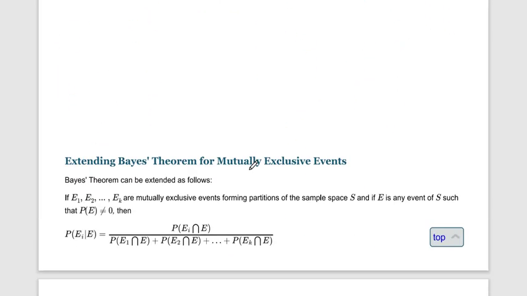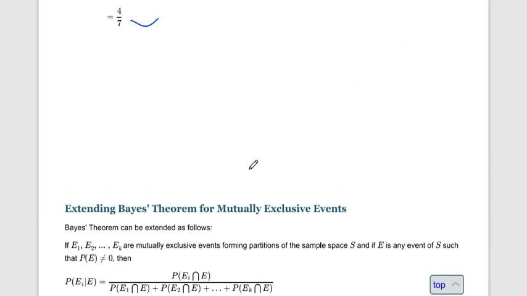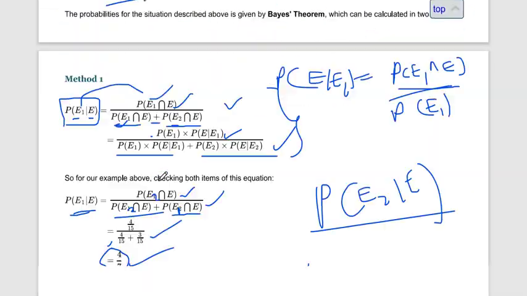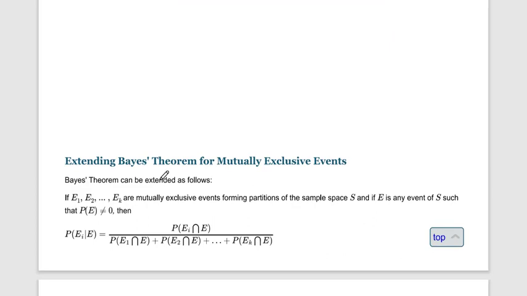Okay, so now this is for a sample space. Let's say we have a number of events. Let's say E1, E2, up to Ek are mutually exclusive events that form a partition of the sample space S.